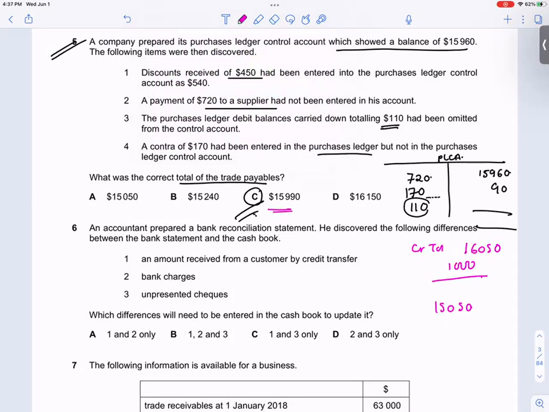Now let's see. Let's check. Purchase ledger control account showed a balance of 15,960. Okay, this is correct. Discount. They are asking the correct total of the trade payables.